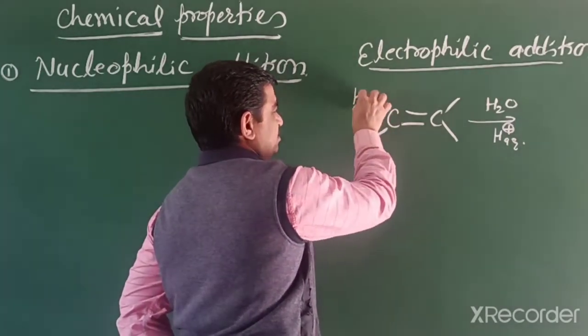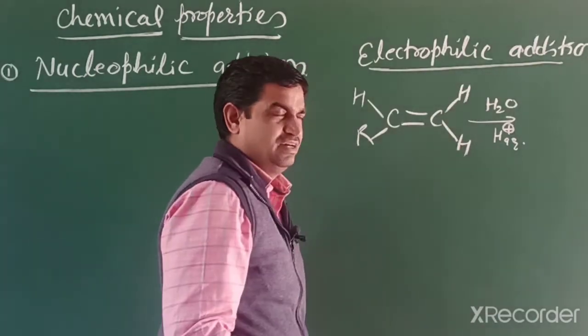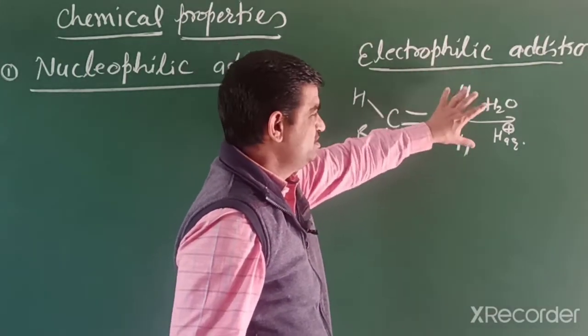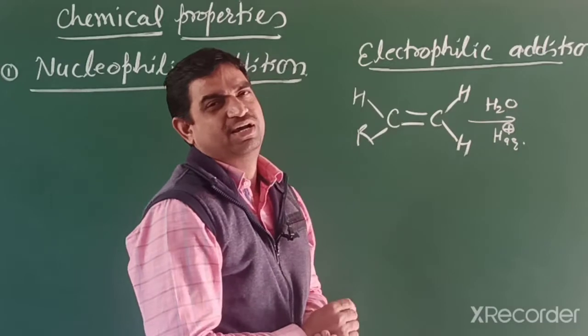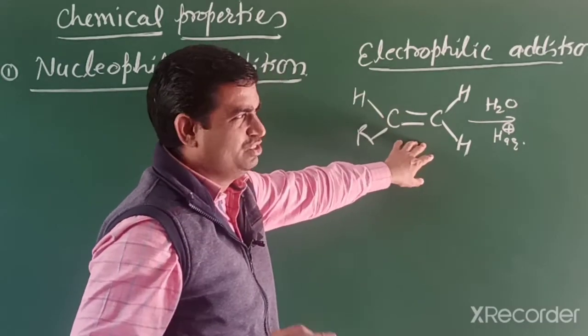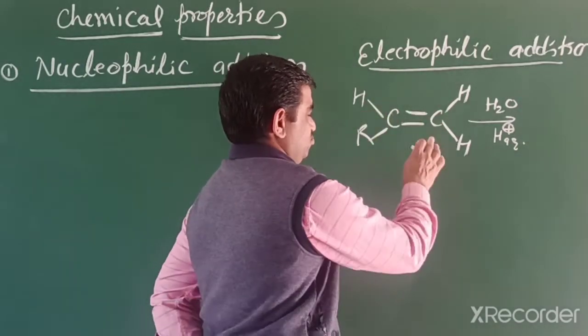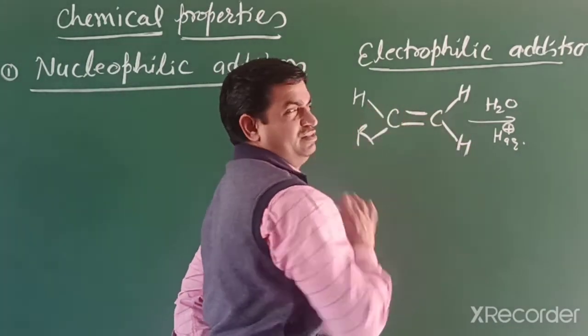In this alkene, as we discussed in 11th class, first there is addition of an electrophile. Why? Because an alkene is an electron rich system. There are pi electrons available, so an electrophile adds first.